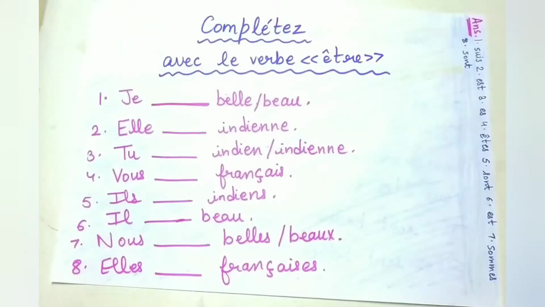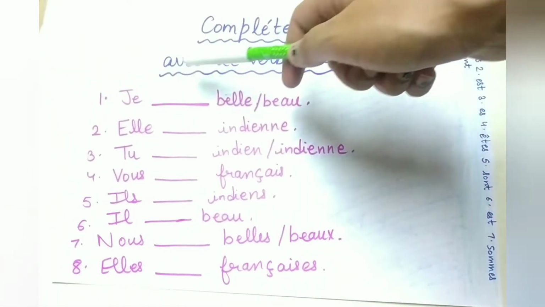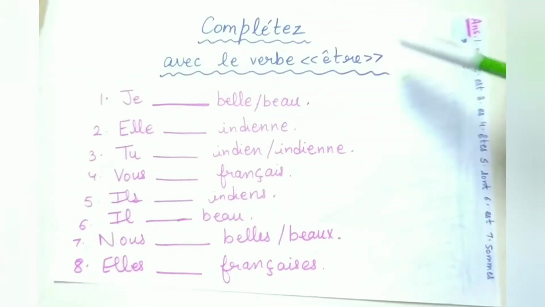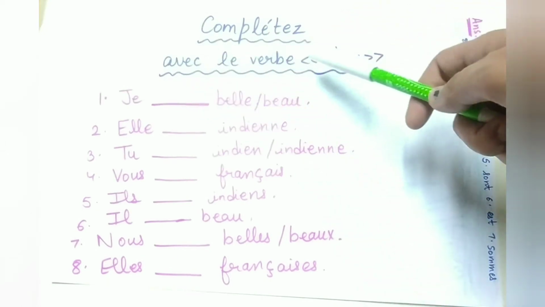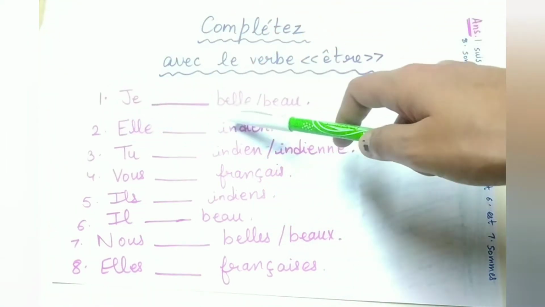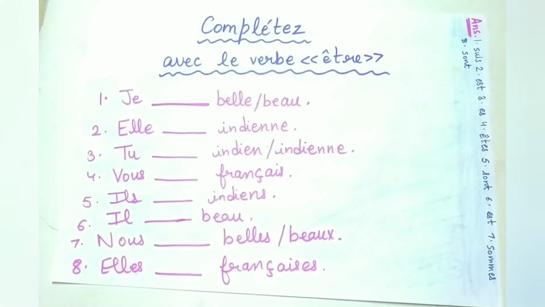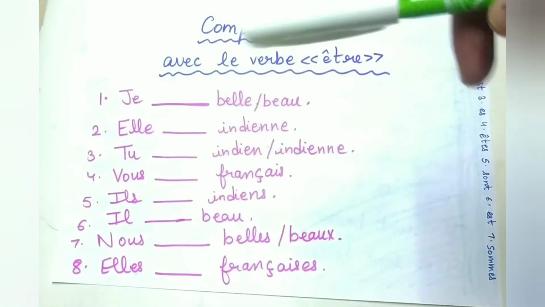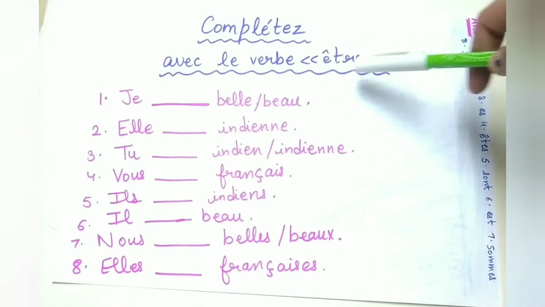So I hope you all learned something today, because here I have a small worksheet for you which you can use to practice conjugation of être. So here we have compléter avec le verbe être, which means complete with the verb être. So the first one is je dash belle ou beau. So basically for conjugating and filling blanks like this, you have to focus on the verb and the pronoun.